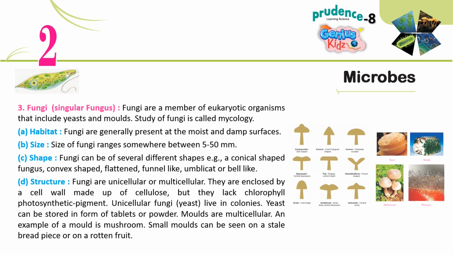They are enclosed by a cell wall, but they lack chlorophyll, the photosynthetic pigment. Unicellular fungi, yeast, live in colonies. Yeast can be stored in the form of tablets or powder. Molds are multicellular. An example of a mold is mushroom. Small molds can be seen on a stale piece of bread or on rotten fruit.